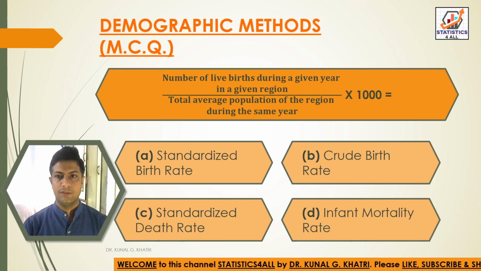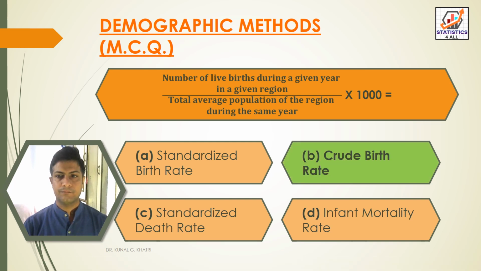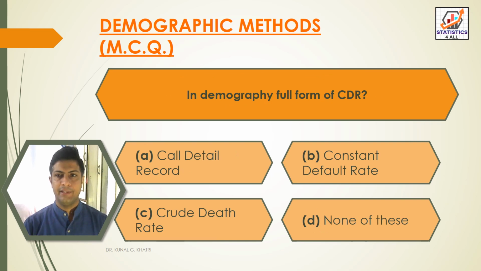So here we have answer option B, that is crude birth rate, that is equal to number of live births during a given year in a given region divided by total average population of the region during the same year into 1000.